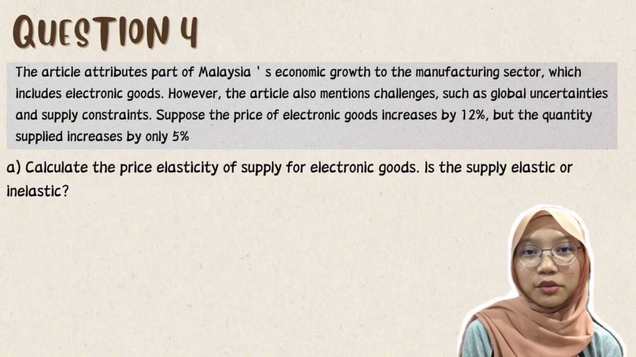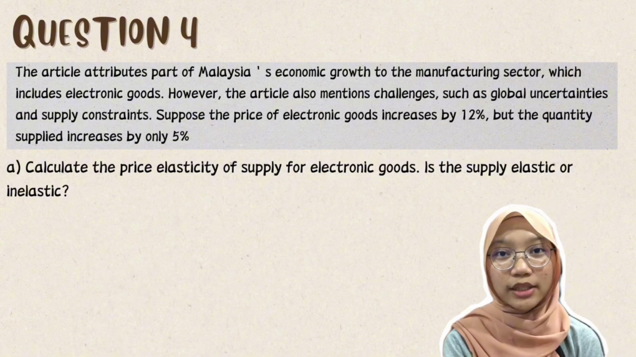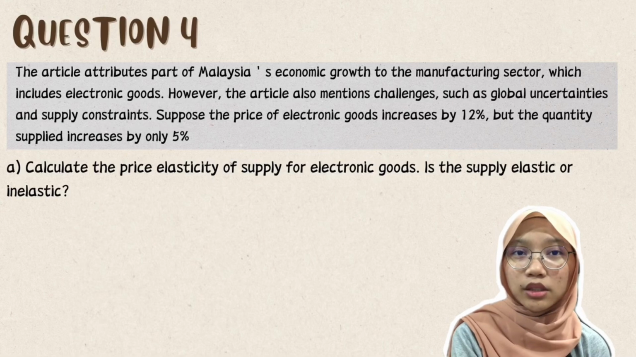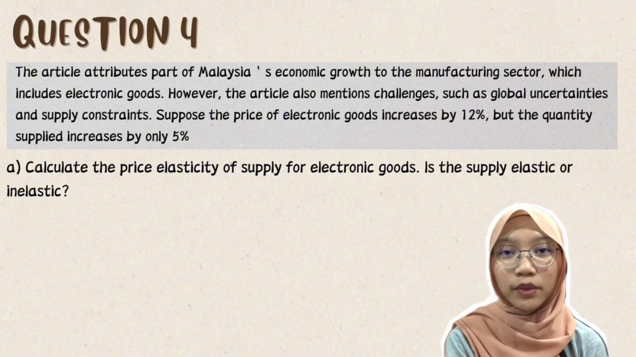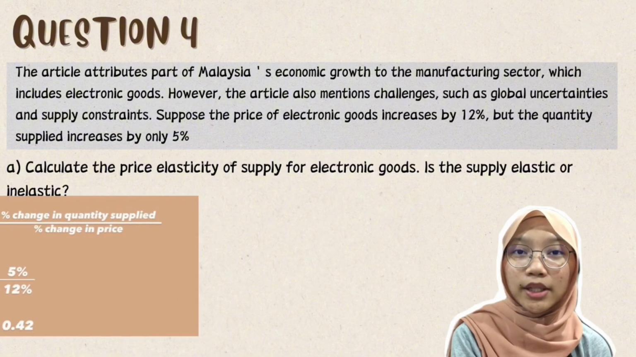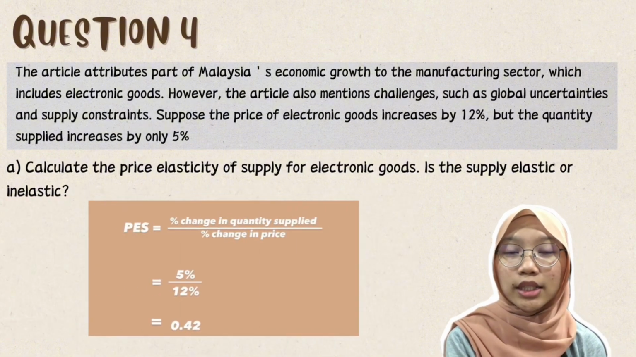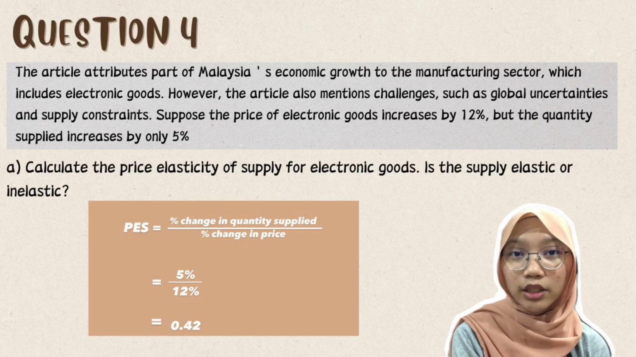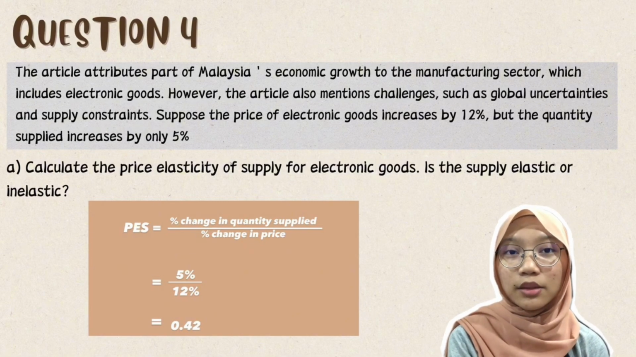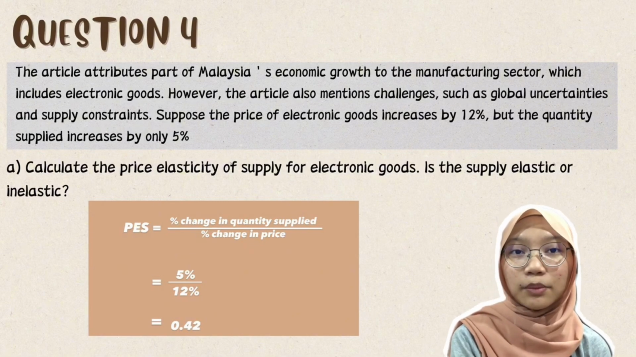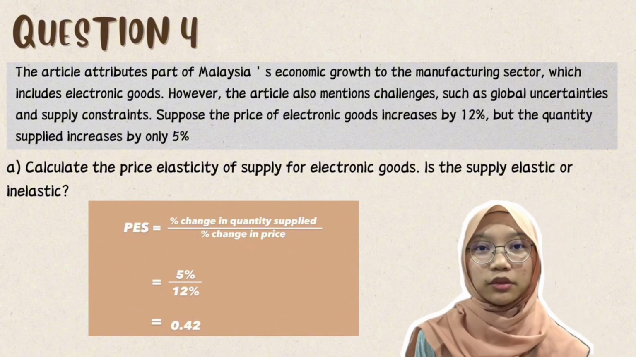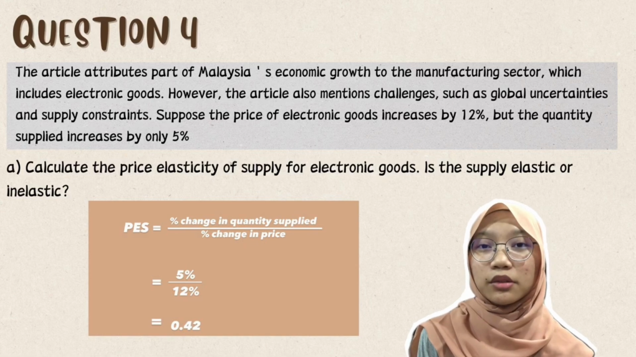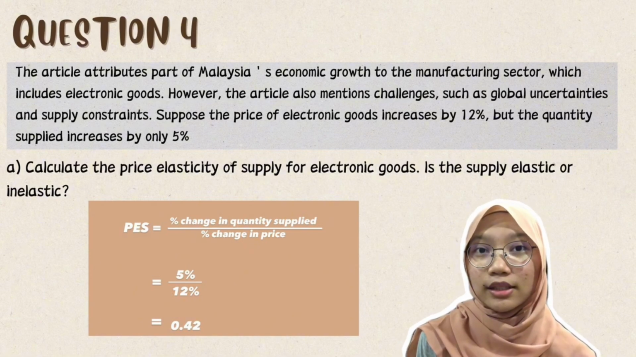So let's start with question 4a, which is price elasticity of supply. It measures how much the quantity supplied of a good responds to a price change. Using the formula, price elasticity of supply equals percentage change in quantity supplied divided by percentage change in price. The price increased by 12% while the quantity supplied only increased by 5%. So, PES equals 5 divided by 12 equals 0.42. This result is less than 1, which means it is inelastic.